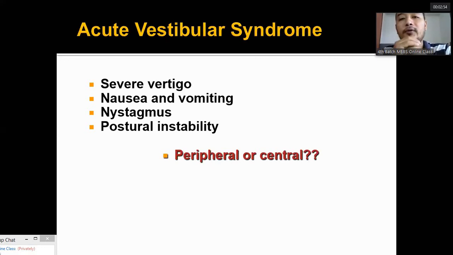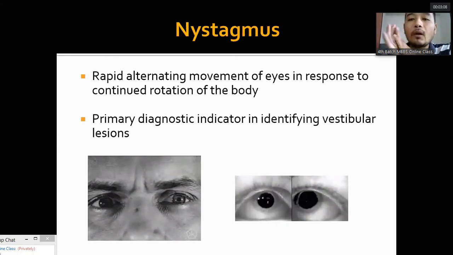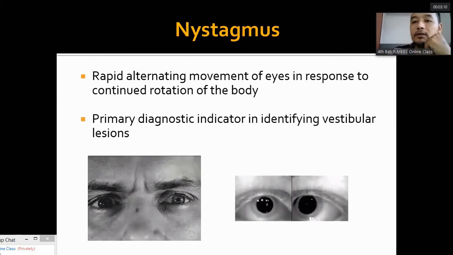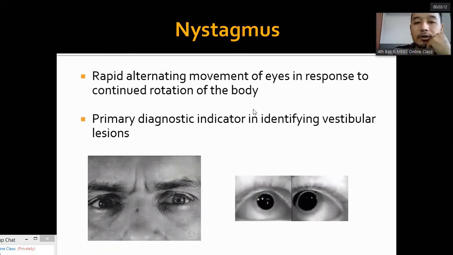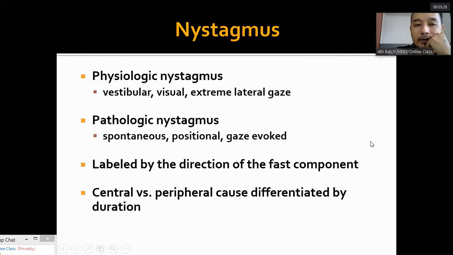So acute vestibular syndrome might have two causes. It might be peripheral or central. It is very important to differentiate between peripheral and central acute vestibular syndrome. Now, what is nystagmus? It is a rapid alternating movement of the eyes. It may be spontaneous, or it may be in response to continued rotation of the body. And this is very important: nystagmus is the primary diagnostic indicator in identifying vestibular lesions.